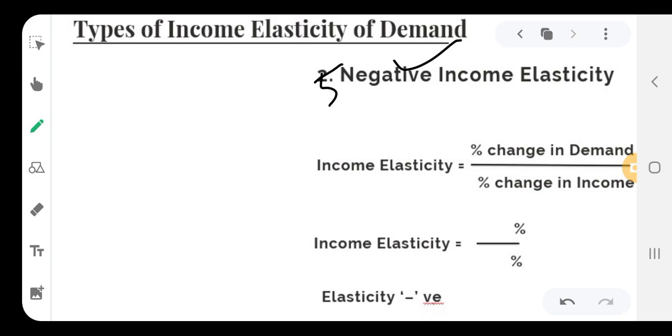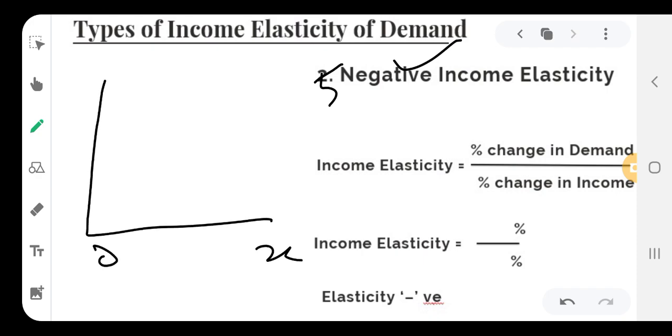Here in this diagram, OX is the axis where quantity demanded is measured, and OY is the axis where income of the individual is measured. Sorry, I will redraw this particular diagram.